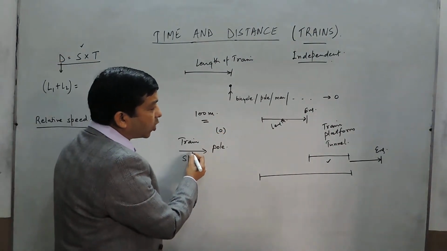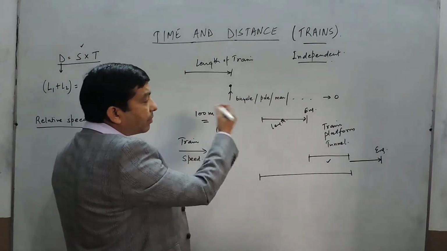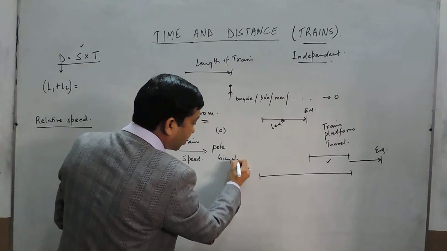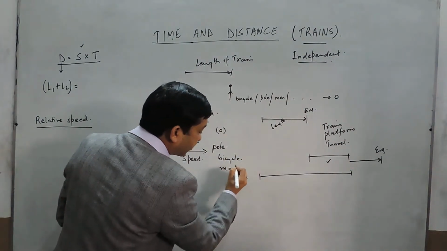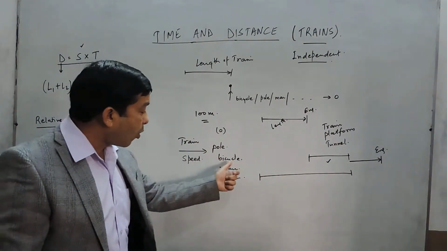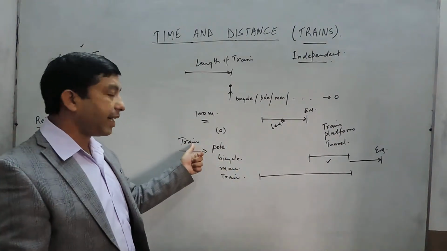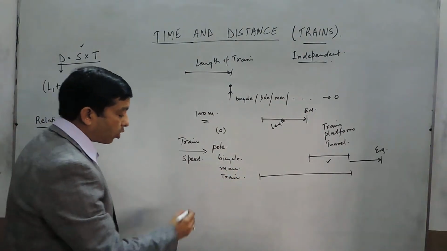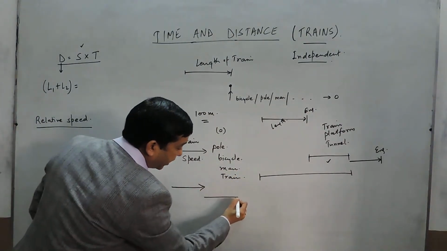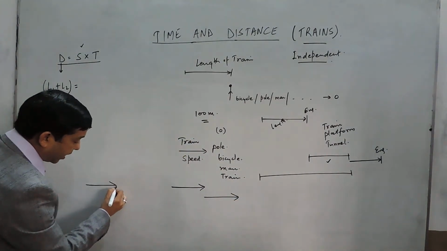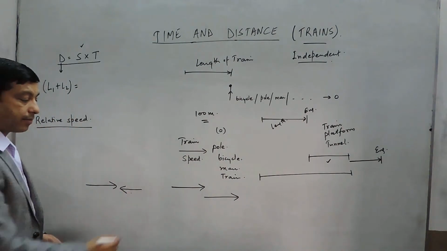But when the train is crossing something which has some speed, it may be a bicycle, a man, or another train, then both the things are moving. The train is also moving, and the bicycle, man or another train are also moving. This can be in either the same direction or in the opposite direction.